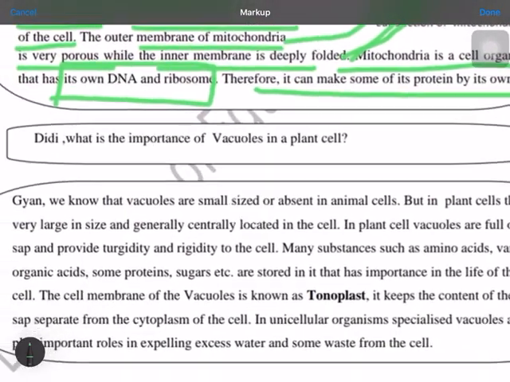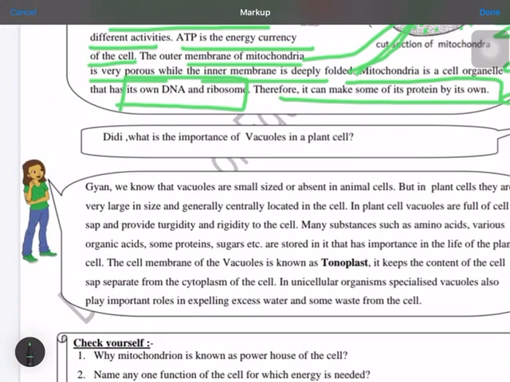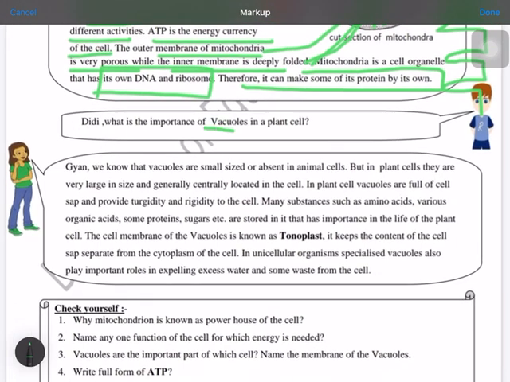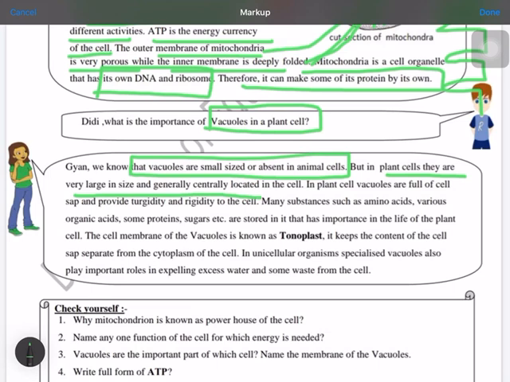Now we'll discuss the next important cell organelle, which is known as vacuoles, and why it is so important in the case of plants. These vacuoles are very small or absent in animal cells, not so important, but in plant cells they are much bigger in size, generally located in the center of the cell, and these vacuoles are full of cell sap. Cell sap means that liquid part which provides turgidity and rigidity to the cell.